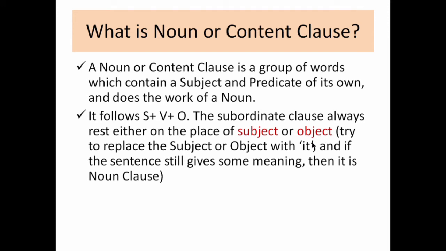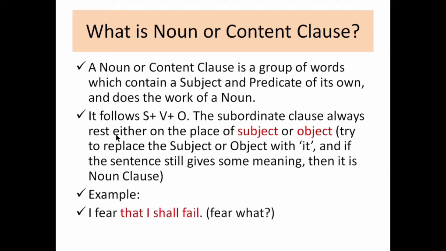So how can we see? The second rule will become easy to understand when you see the example. The second rule tells that it follows the subject, verb and object sentence structure, and the subordinating clause always rests, means it will always be either on the subject part or in the object part. Here, what is the subject? "I" is the subject. "Fear" is the verb. Just see the sentence structure. Subject, verb, and the object part is "that I shall fail".